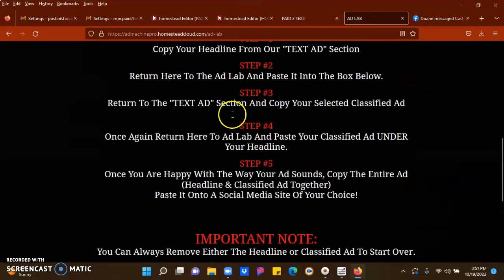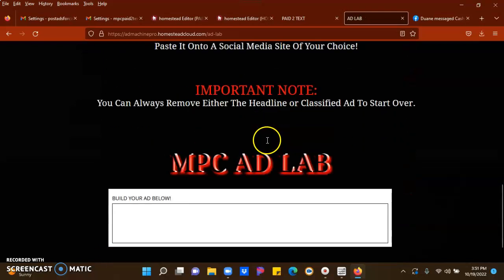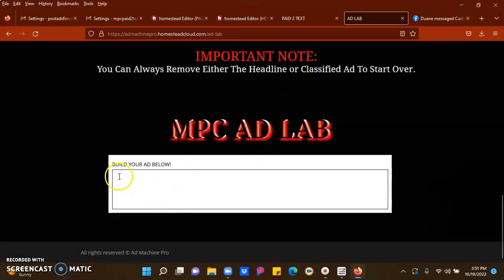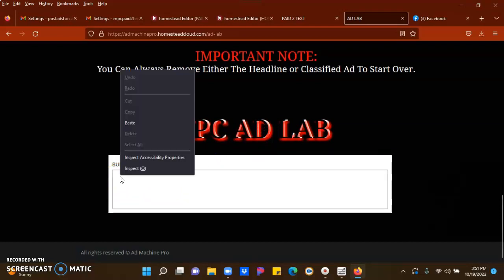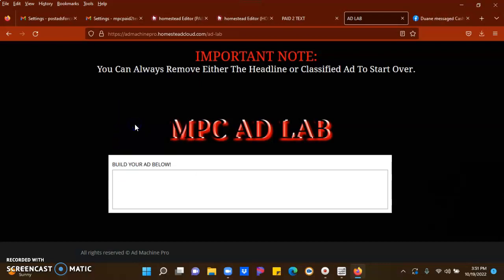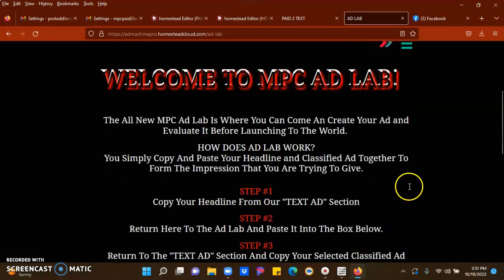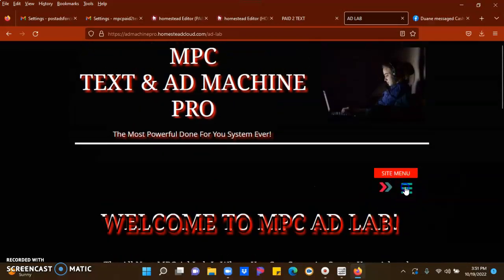At Ad Lab, it also tells you how to do it. You can read this when you get on Ad Lab, but I'm just showing you it's real easy. So I'm going to put my header right here by pasting it in. So now I'm going to paste it. That is my header: Earn $200 to $1,000 every single day. Now that's going to stay there. It's not going anywhere. I'm going to go back over here.